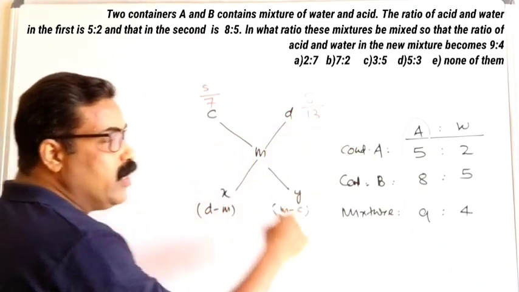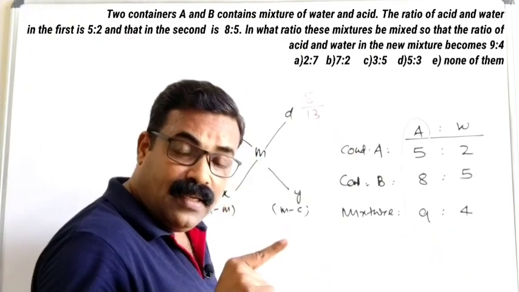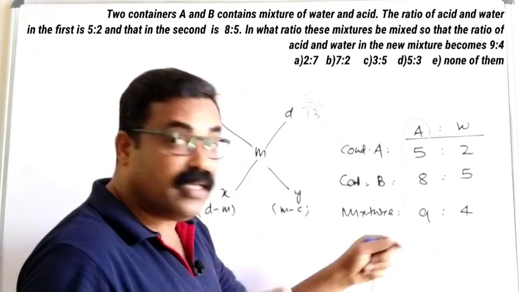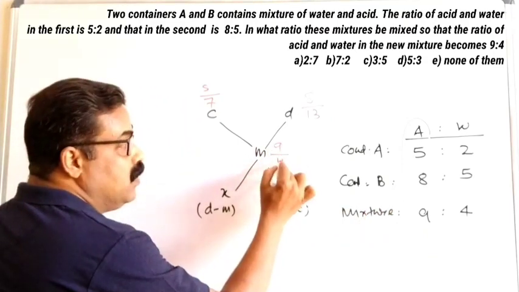And in the mean value I got 9 is to 4. So out of 9 plus 4, 13 again. Out of that 13, 9 parts are acid. So we will take that 9 part here, 9 by 13.